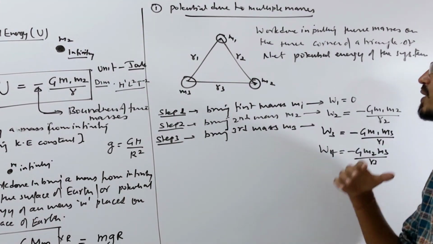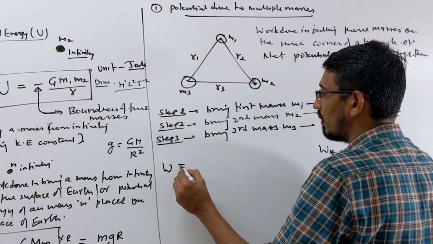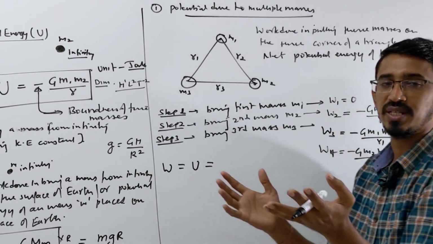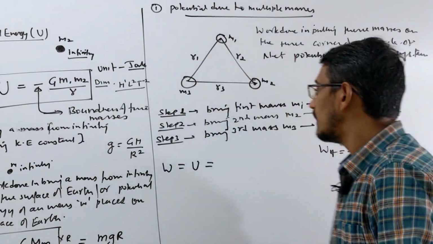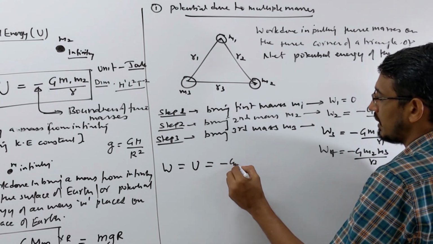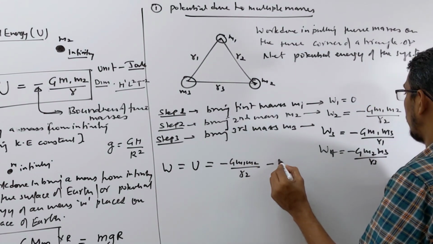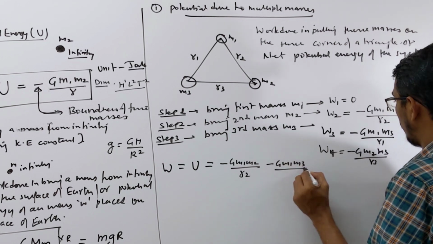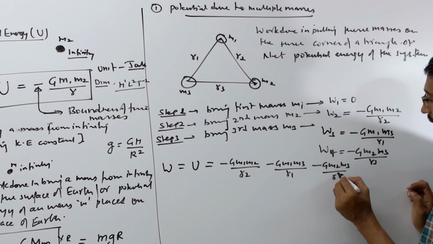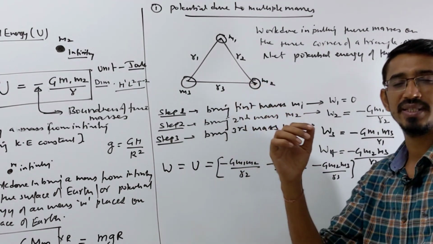Now what is the net work done or net potential energy of the system? W or U, whatever you want to call it. The answer is just the sum of these. Energy is a scalar quantity, so simply add them. All will be negative terms, just add them, and that's your answer. So you write minus G M1 M2 upon R2, then minus G M1 M3 upon R1, then minus G M2 M3 upon R3. That will be your answer. Generally the masses will be similar, and they ask very simple questions.